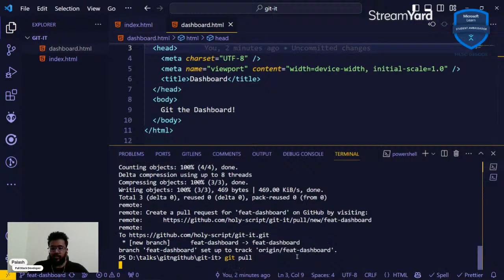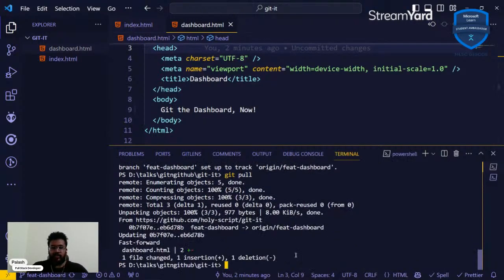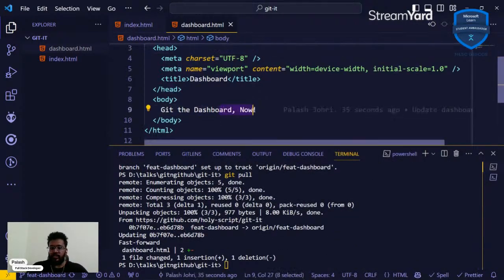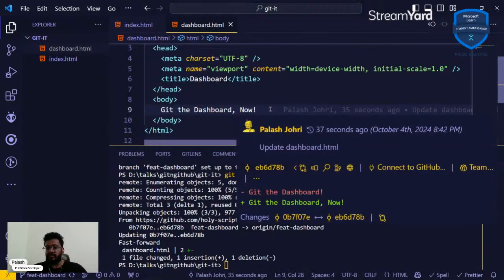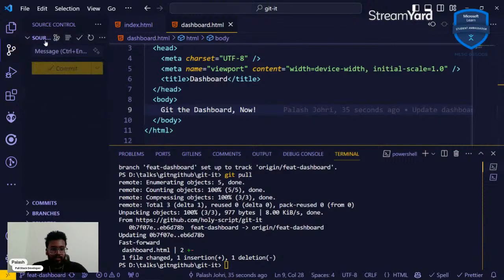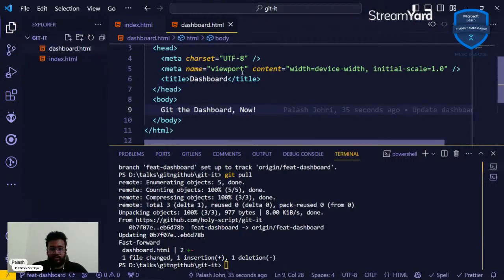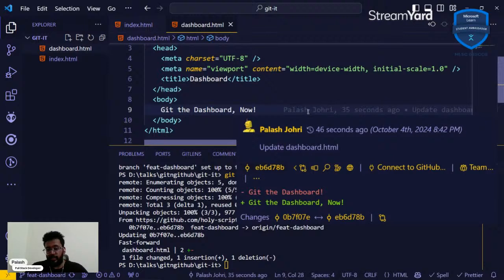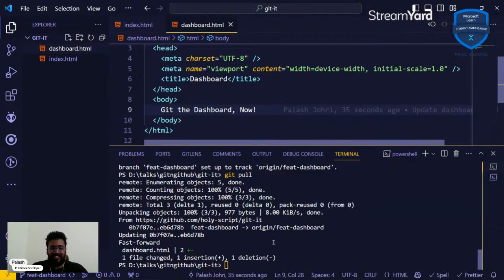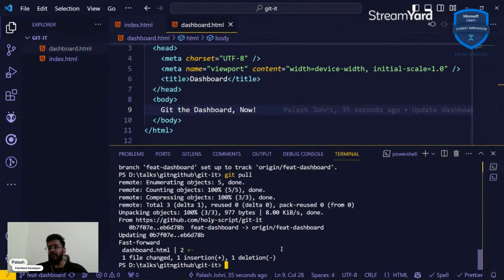And if I press enter, see, we're gonna have those changes copied over. It's as simple as that. Okay, and we can even see, right now, that it was done by me on the GitHub UI. So similarly, if another collaborator on the project had made some changes, and we needed to copy those changes over to our local environment, we would just need to do a git pull command on that particular branch, and that's it.